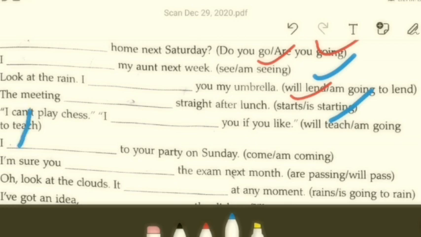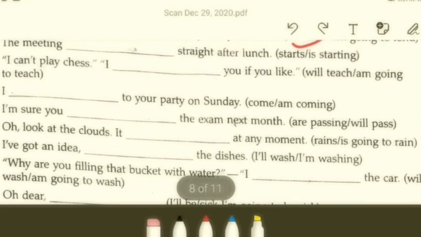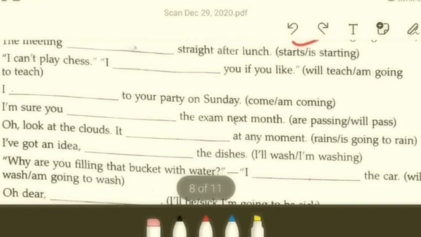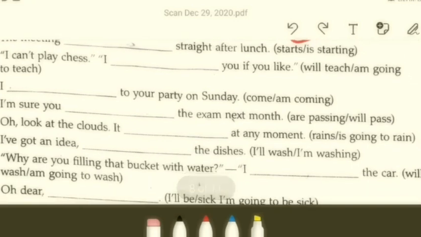Okay, 11, 12. So it's a lengthy exercise, I see. All are similar, so I'll pick a few more: 13, 14, 15 and 16. 13 says, oh, look at the clouds. It dash at any moment. It rains at any moment, or it is going to rain. What is the answer? Obviously, the answer is it is going to rain, isn't it?